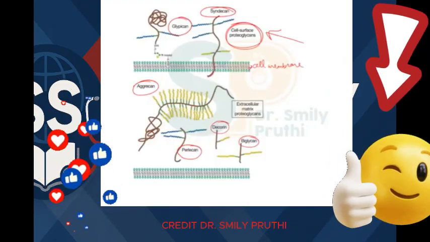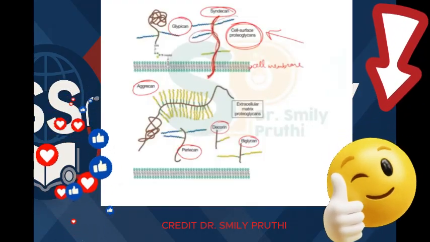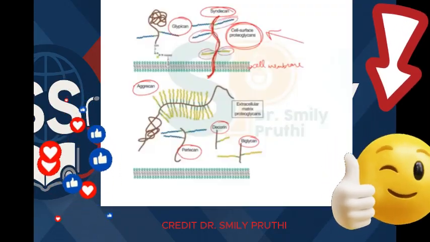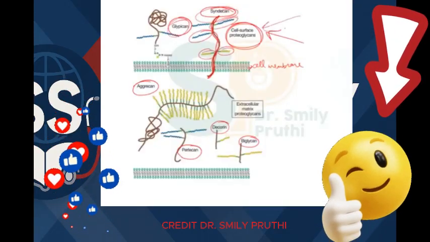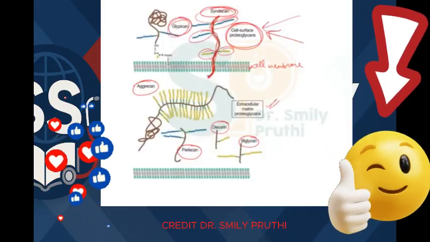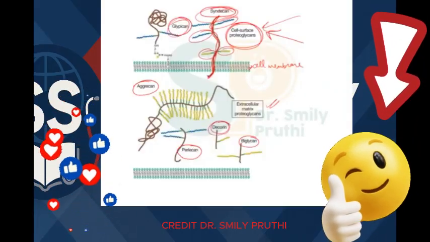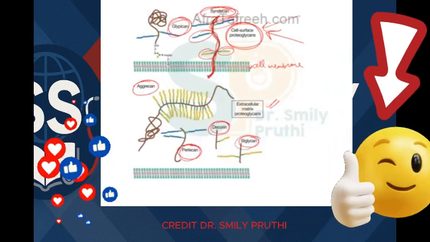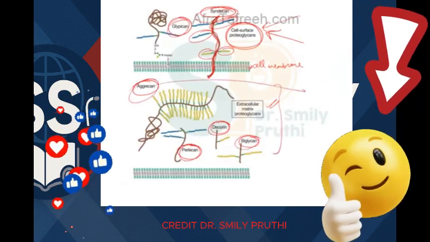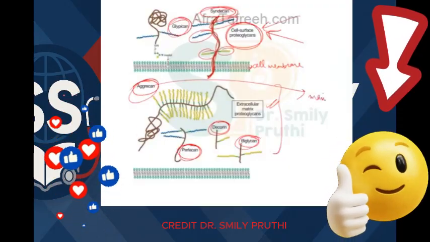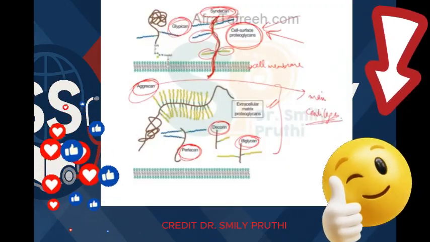And here you can see the core protein. This is the core protein with which these linear chains of GAGs are attached, right? So glypican and syndecan are cell surface proteoglycans, and we also have extracellular matrix GAGs. Those examples are decorin, perlecan, biglycan, and aggrecan, right? This aggrecan is the main GAG present in cartilages, right?